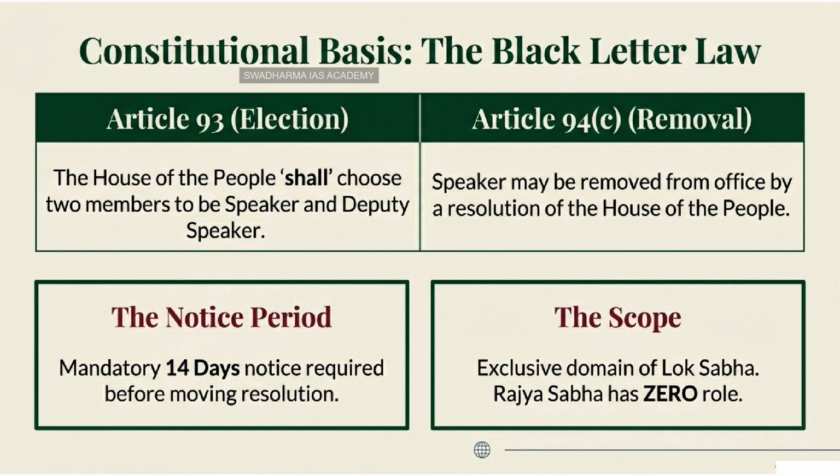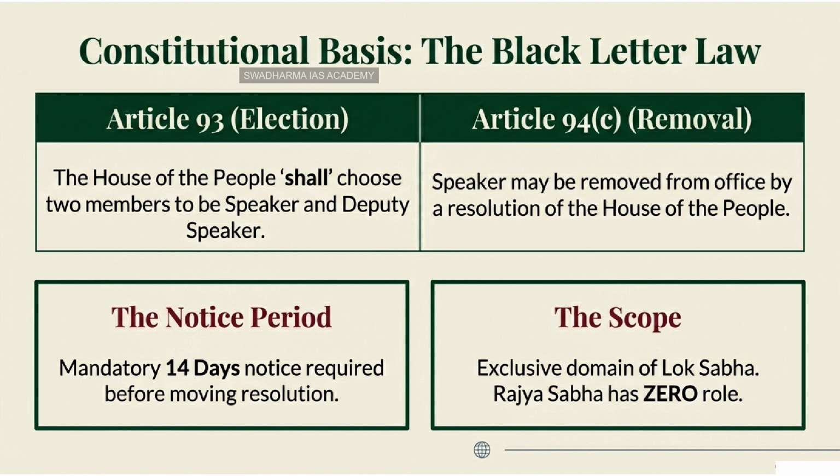This motion against the Speaker is a resolution for removal under Article 94, Clause C. If this passes, the government does not fall. The Prime Minister remains. Only the Speaker loses his office. These distinctions are the bread and butter of prelims questions. You simply cannot afford to mix them up. Okay, so it's a removal resolution. That's the correct term. Let's get into the constitutional provisions themselves then.